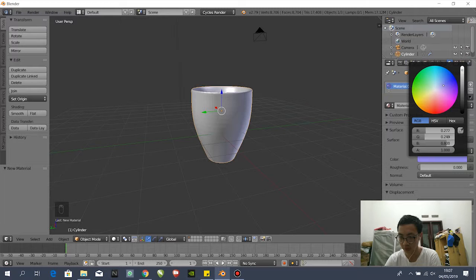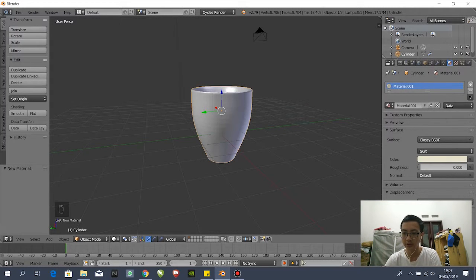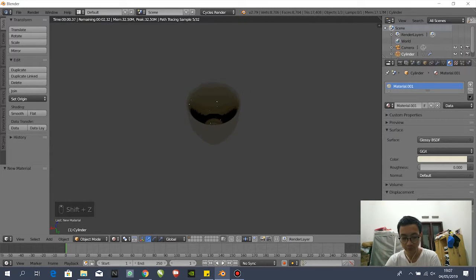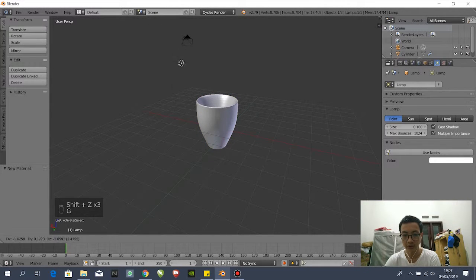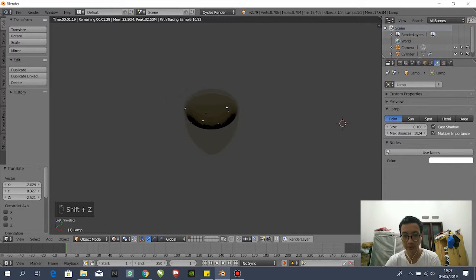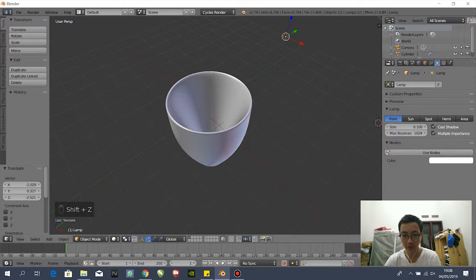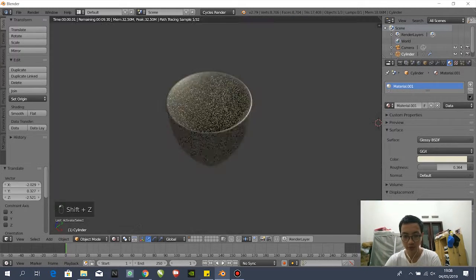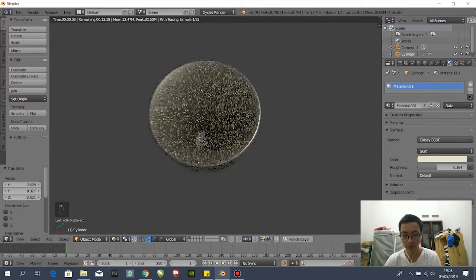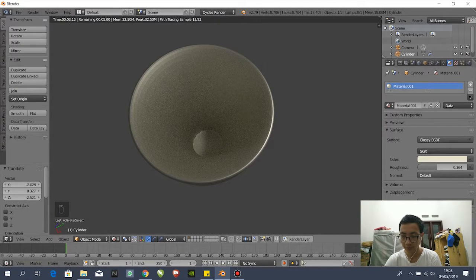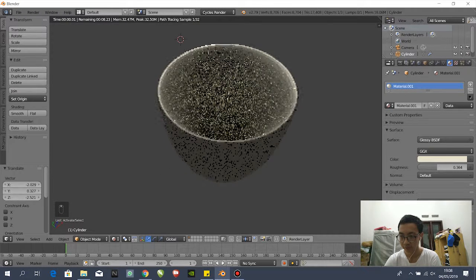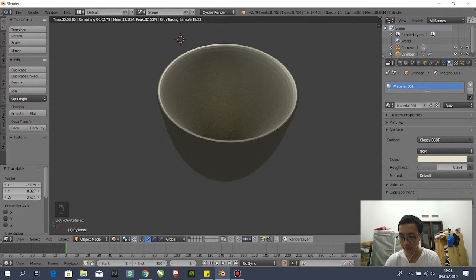You can see in here, it's not gonna change, but if you press Ctrl Shift Z, it's gonna change in here. Why is it so dark? Because the lamp is so far away. And we do this, okay? In here, when we roll this, it's gonna be like this. Okay,